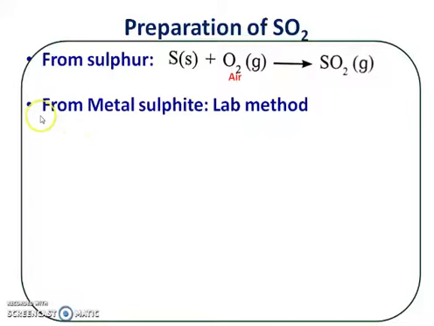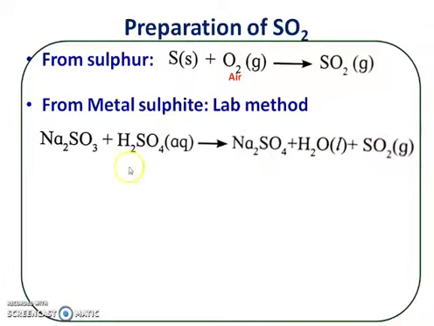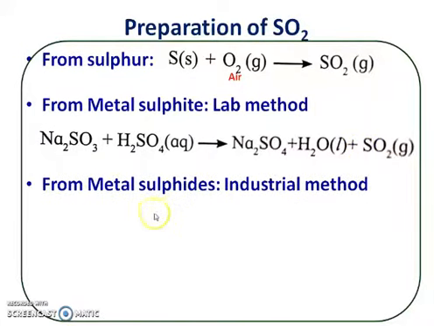Another method is from metal sulfites. This is the lab method. Here sodium sulfite, when mixed with aqueous sulfuric acid, forms sulfur dioxide. Simultaneously we get sodium sulfate. Sodium sulfite gets converted into sodium sulfate, and at the same time there is an evolution of sulfur dioxide gas.